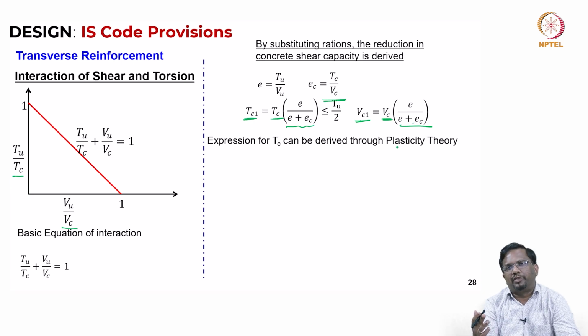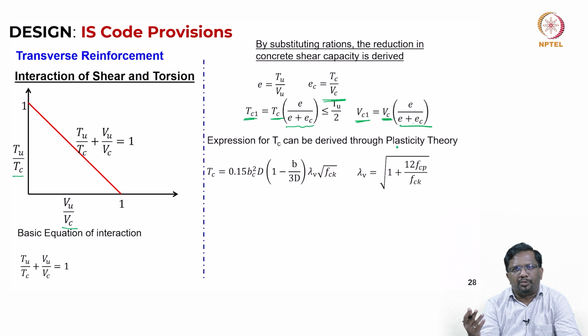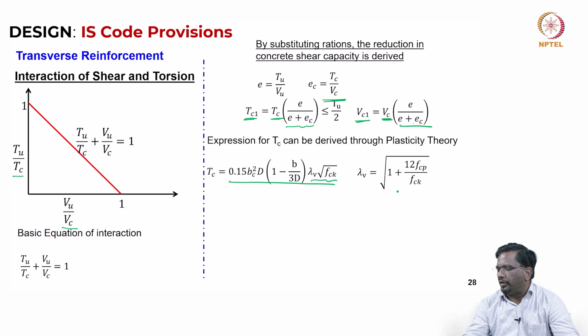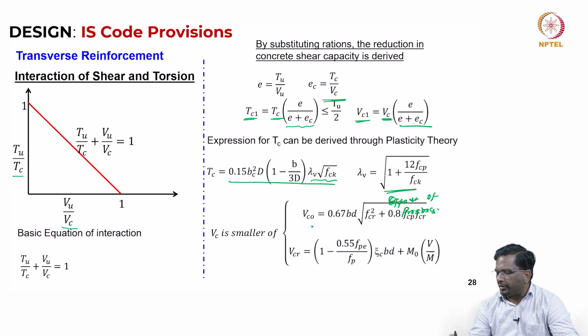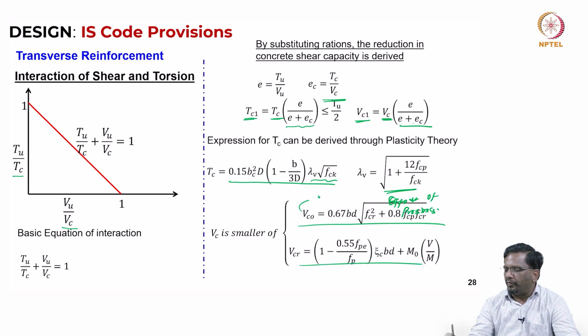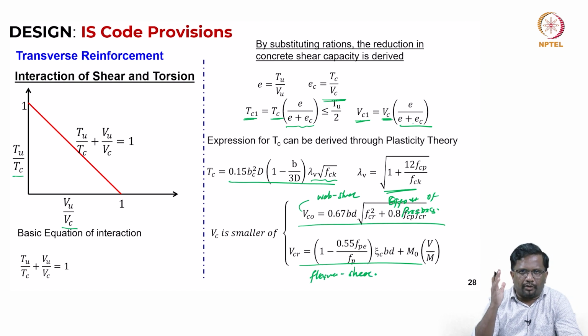So many expressions are there for Tc, so whatever is prescribed by the code we can just use. This is how it works out: Tc is 0.15 b squared into d into 1 minus b by 3d, into this factor that takes into account the effect of pre-stress. And Vc is again, as I said, the smaller of both of these. This is web shear and this is flexure shear, right. So we take calculations of both, and whichever is the minimum, we consider that as Vc.